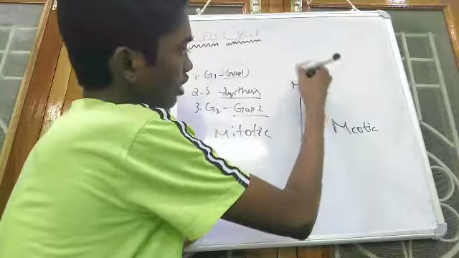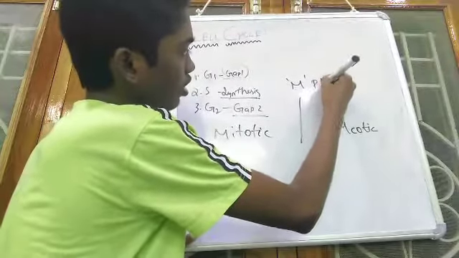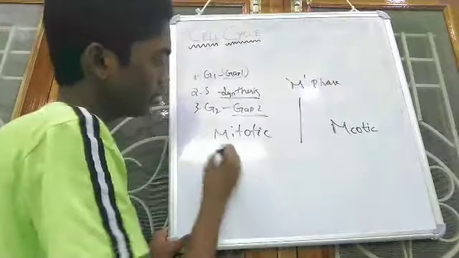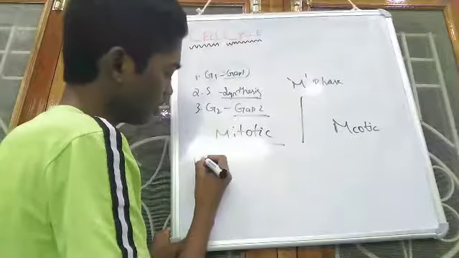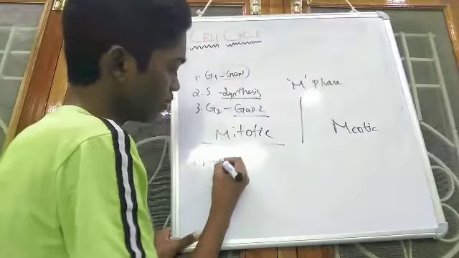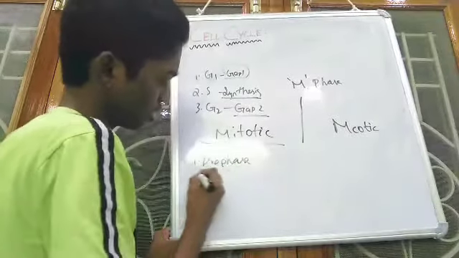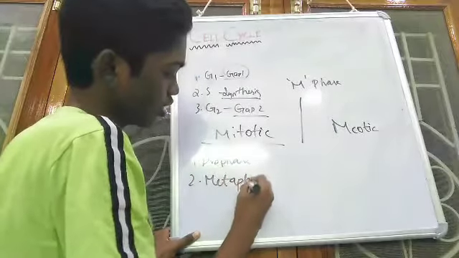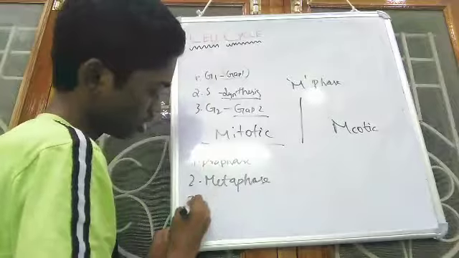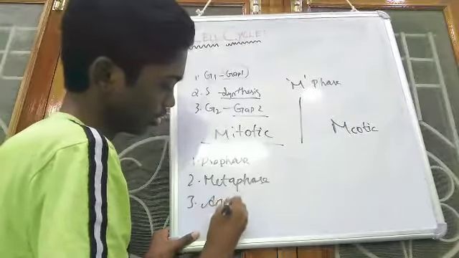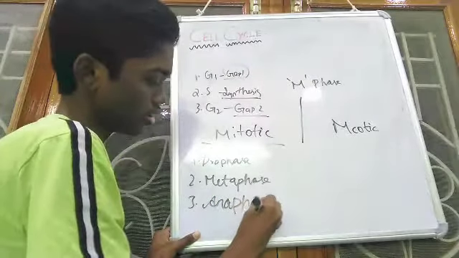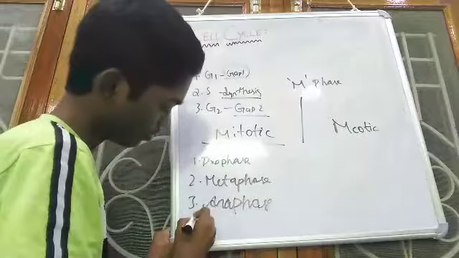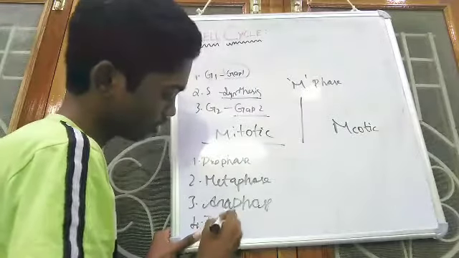This is what is called together the M phase. So first let us discuss mitotic. There are prophase, metaphase, anaphase, and the last one is telophase.